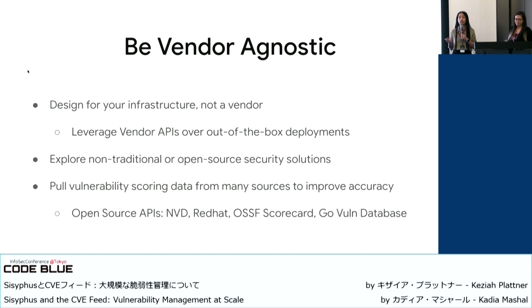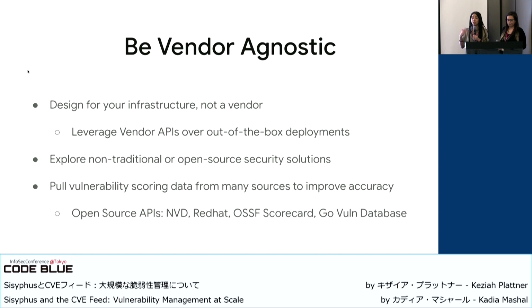Also, make sure that you don't rely on just vulnerability scoring data from one source. It's very common in the US to rely on NVD, the National Vulnerability Database. But one thing that we really try to do is leverage vulnerability data from multiple sources. It will give you a better understanding of the risk of the vulnerability. And there are a bunch of open source solutions that you can leverage, especially when the business is not invested in spending more on security solutions.